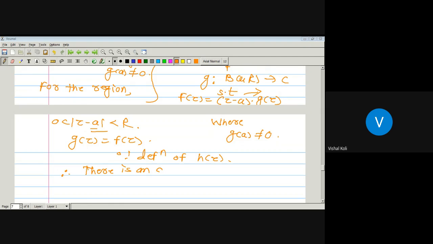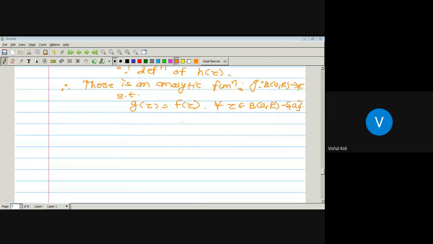There is an analytic function G defined from the open ball about A of radius R to C such that G of Z is nothing but F of Z for all Z belonging to the open ball about A of radius R minus the point A. Now, this is nothing but the definition of removable singularity.